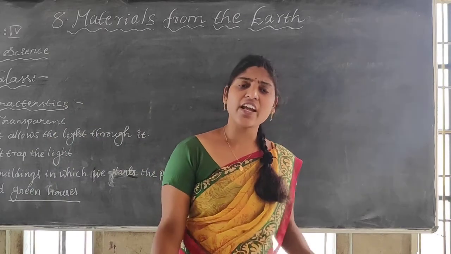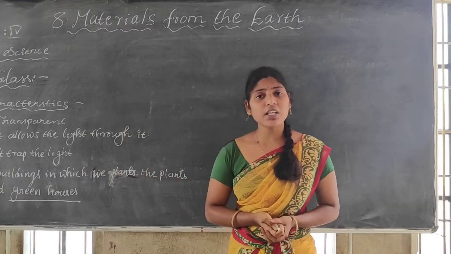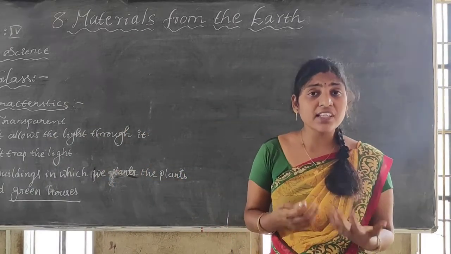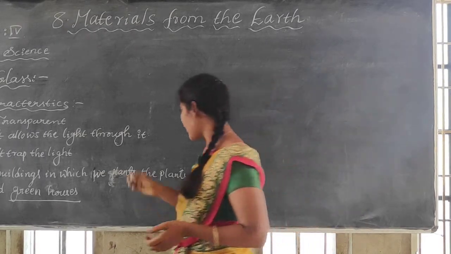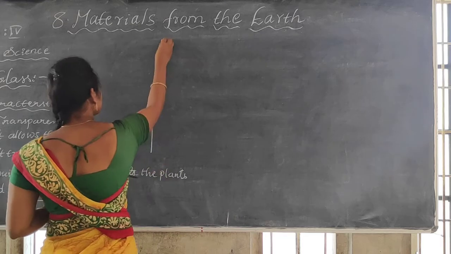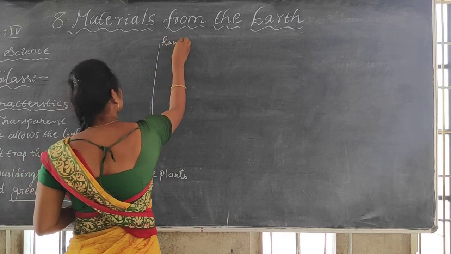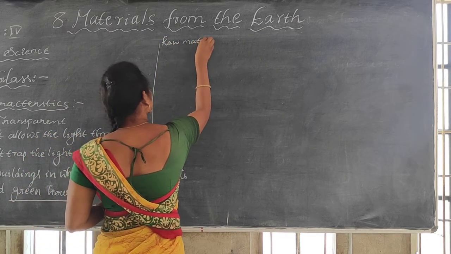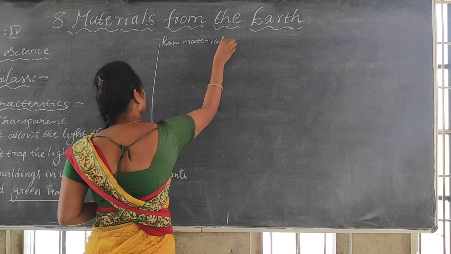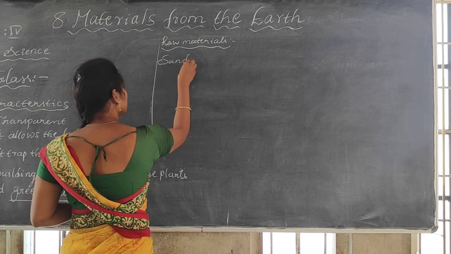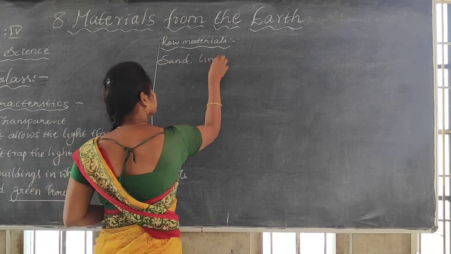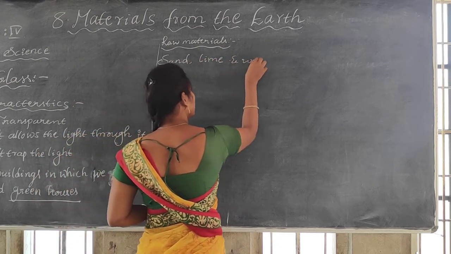And how is this glass made? What are the raw materials for this glass? The raw materials for this glass are sand, lime, and water.